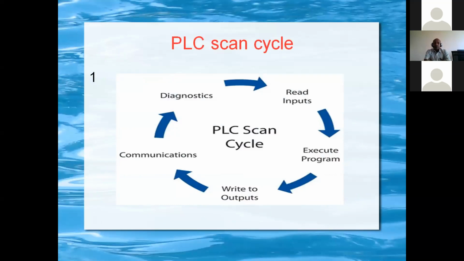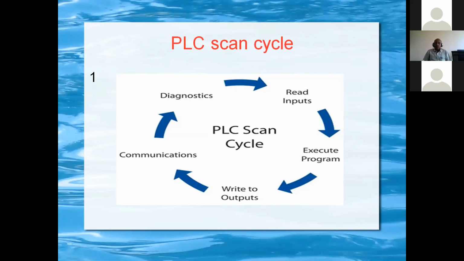Then the PLC scan cycle. Suppose we give the start command and the PLC is started. First it reads input from all the input modules, that is the IO modules, analog inputs and digital inputs. Then it executes the program downloaded in the memory, called the application program, which depends upon the process or machine.